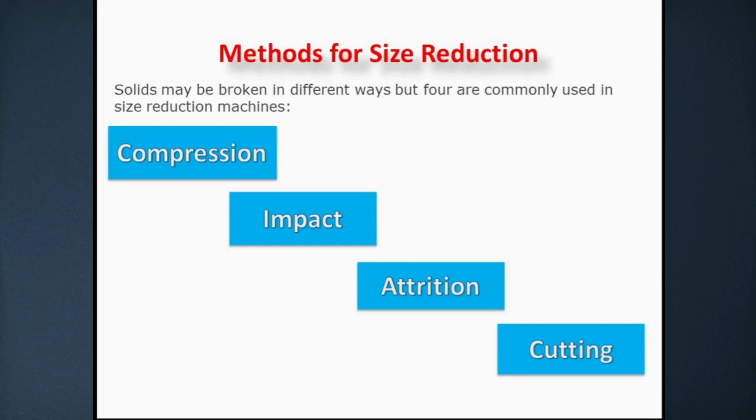Compression. In this process, the solid is crushed by application of pressure with a suitable device. Impact. In this process, the material is hit by an object moving at high speed, or the moving particles strike a stationary surface, and the material is broken into smaller particles. Attrition. Attrition arises from particles scraping against one another or against a rigid surface by rubbing action. Cutting. The material is cut by means of sharp blades.